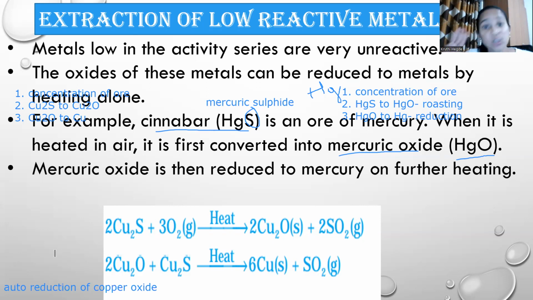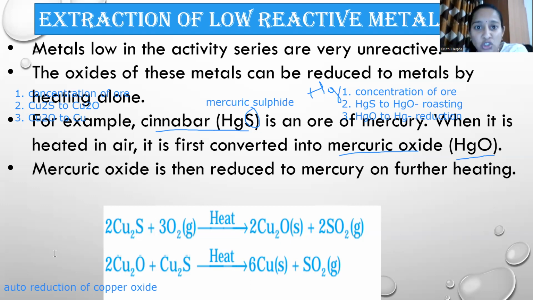In case of mercury, three steps. In case of copper, also three steps. In case of mercury, the ore is called cinnabar, which is a one mark question. What is the name of the ore of mercury? Or it can be, what are the elements present in cinnabar? Or write the formula of cinnabar, HgS. So first step, concentration of ore, removal of gangue.